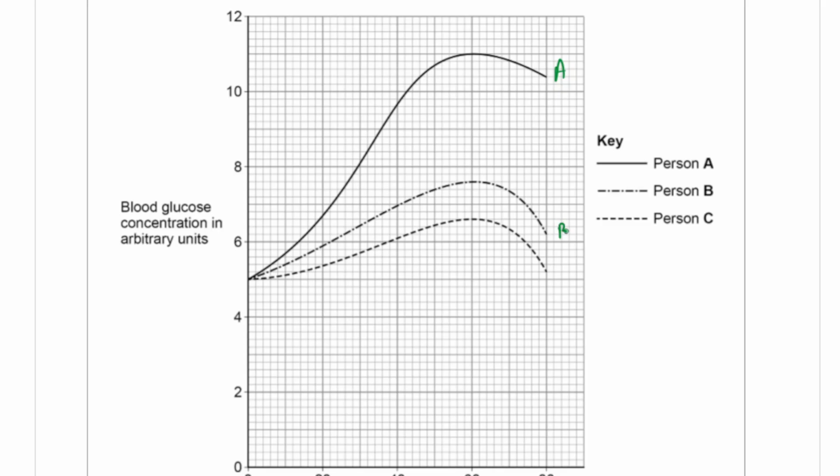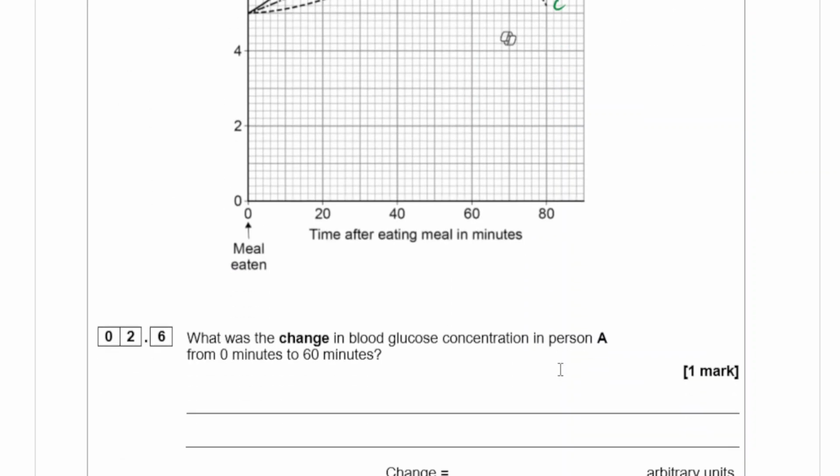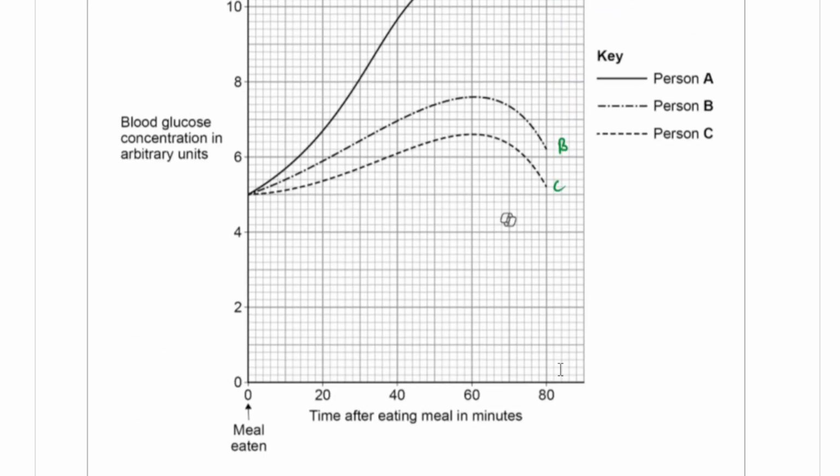This is B and this is C. Person A's blood glucose concentration increases by a massive amount, up to about 11 units, whereas person C, starting from 5, only increases by about 1.6. So what was the change in blood glucose concentration in person A from 0 to 60 minutes?